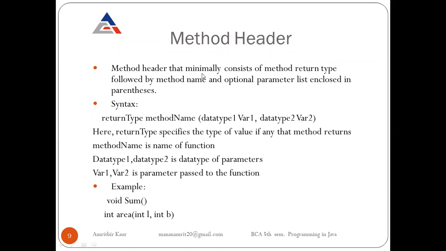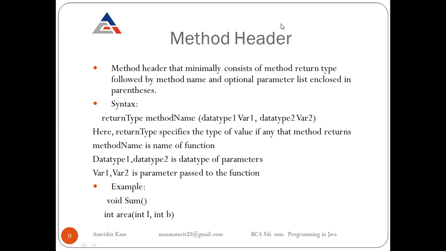So the method header minimally consists of a method return type followed by the method name and an optional parameter list enclosed in parentheses. Minimal consist means that these cannot be omitted. Firstly, we have to write the return type, then our method name, function name, and in parentheses we write our parameters. We can skip it if we do not want to pass any parameter, then we can keep it empty.